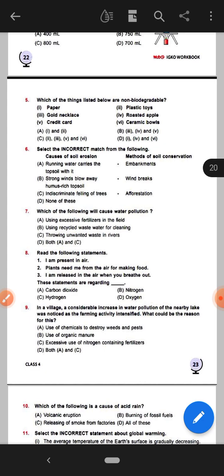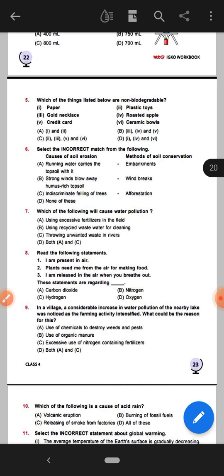Option B, number 3, 4 and 5, that is gold necklace, roasted apple and credit cards. And option C is 2, 3, 5 and 6. Option D is 1, 4 and 6: 1 is paper, 4 is roasted apple, and 6 is ceramic bowls.